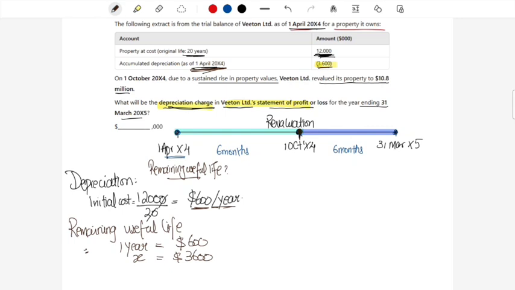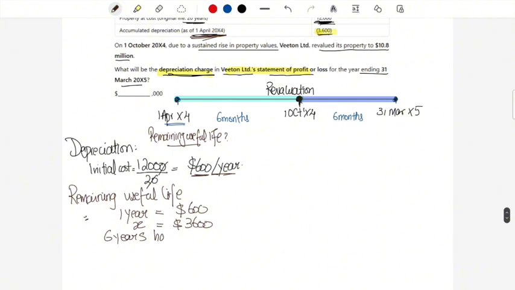So this will be 3,600 divided by 600. This pertains to 6 years. So 6 years have already passed. Therefore, the remaining useful life will be 20 minus 6 years. It is 14 years. Do you understand this? The remaining useful life is 14 years.